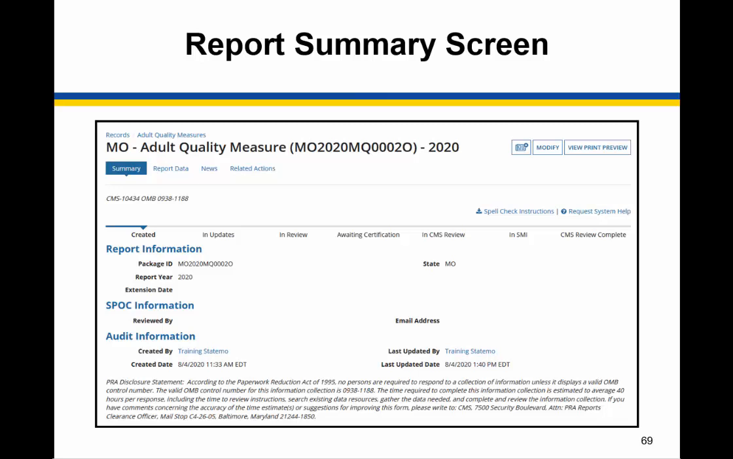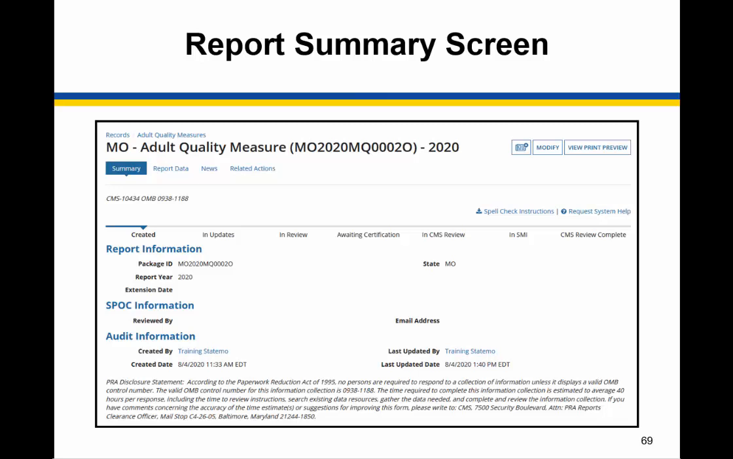The created status indicates that the report is with the state editor and has not yet been submitted to the state point of contact. An update indicates that the report is with the state editor following submission to the state point of contact. This means that the state point of contact returned the report to the state editor for further revisions. In review means that the report is with the state point of contact.